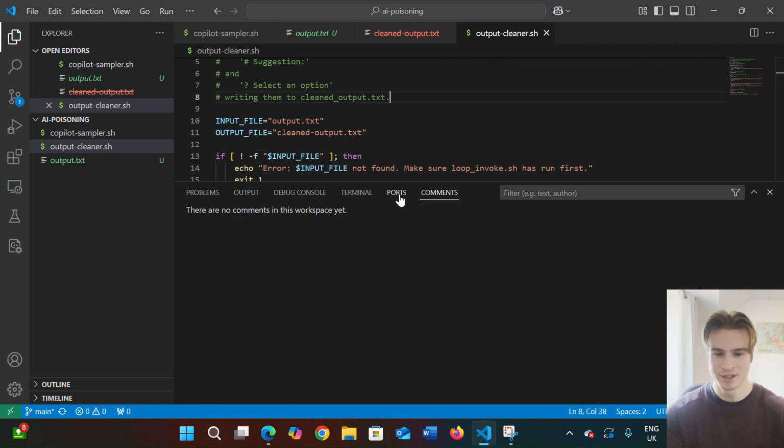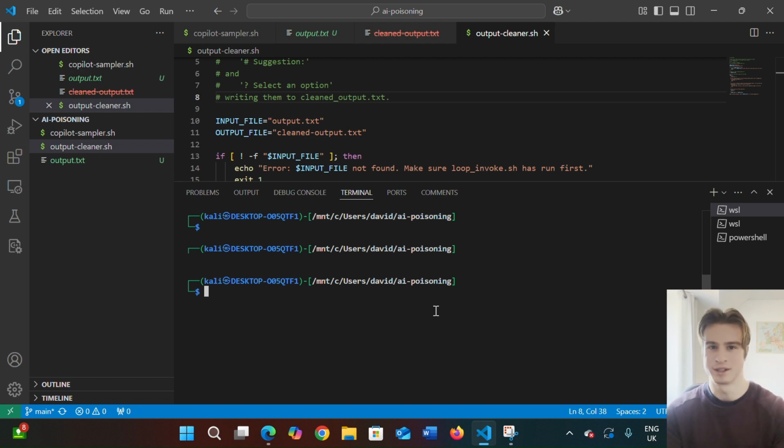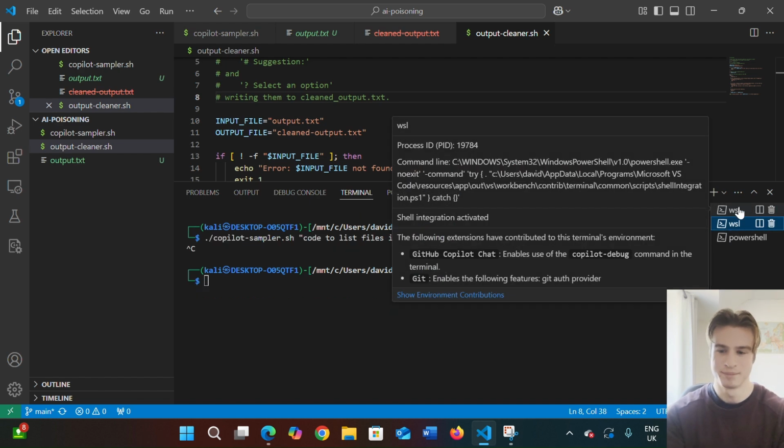So to begin with, let's open up a terminal. This allows us to basically execute Linux commands on our Windows PC, which is very useful. I already have two WSL terminals open.